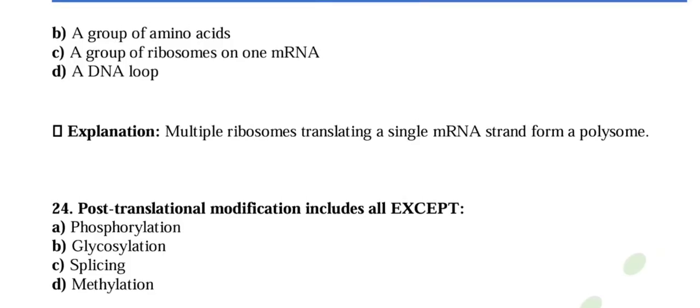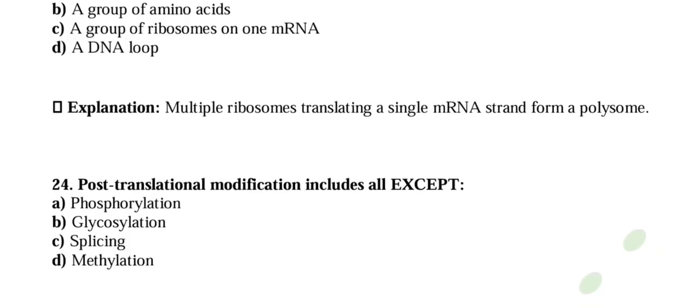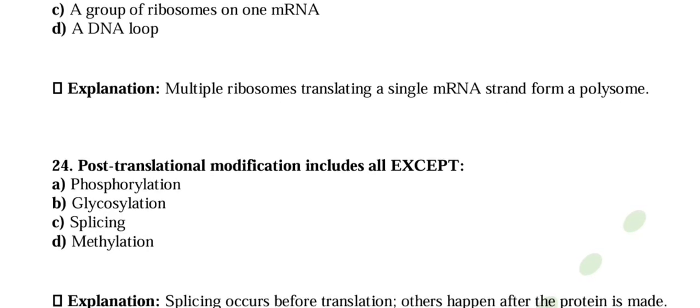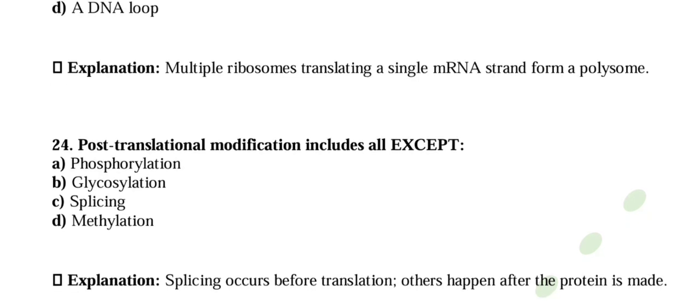Question number 24. Post-translational modification includes all except. So what modifications are included after translation? Splicing occurs before translation, but phosphorylation happens after translation, glycosylation is there, methylation is there, and others happen after the protein is made.